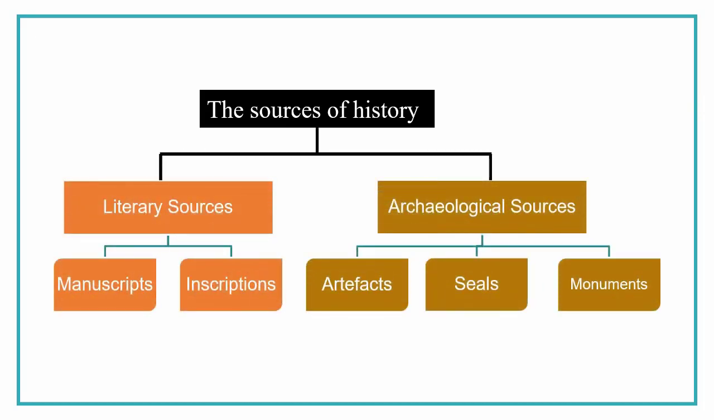Literary sources are two types: manuscript and inscription. Manu means man, script is writing. Something written by man is a manuscript. Something written on metal or stone is an inscription. Again script, but inscription is etched on metal or stone.